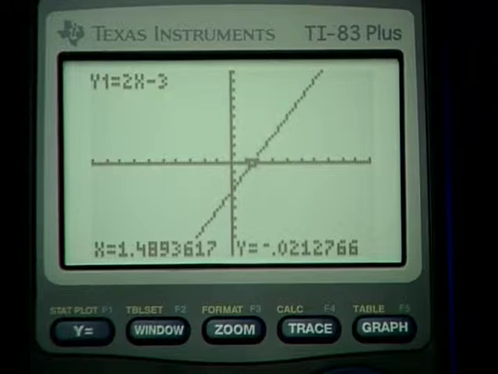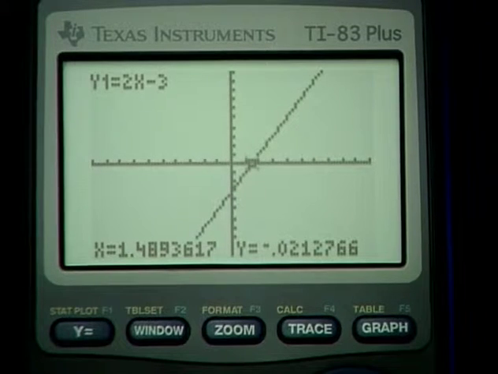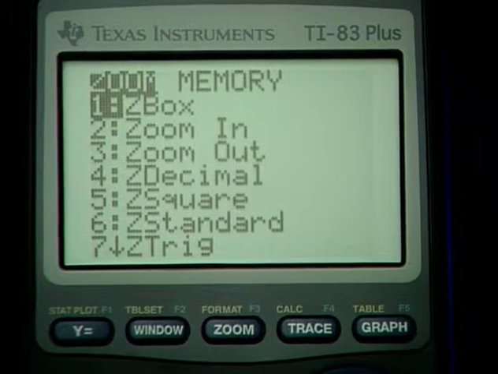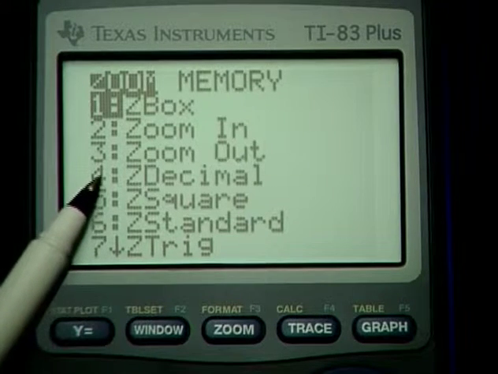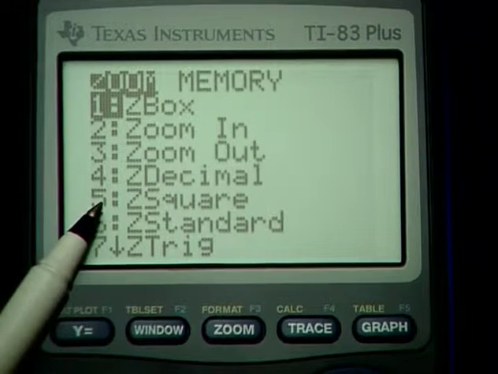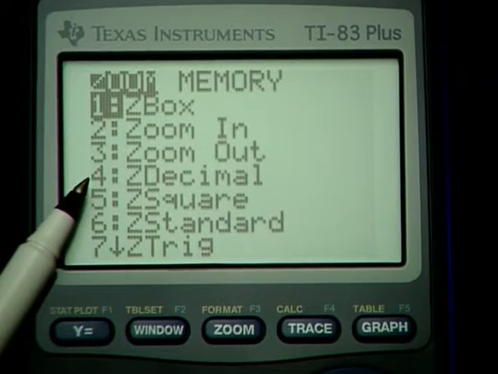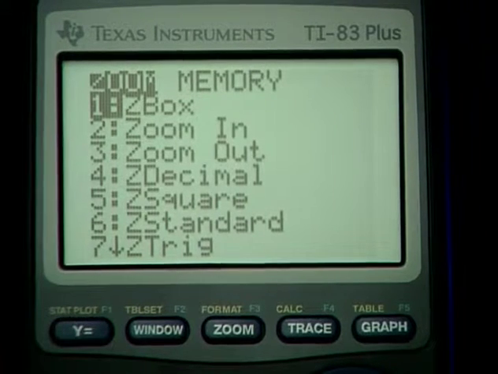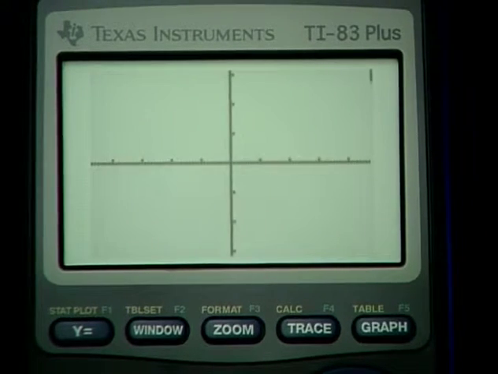For this graph, it turns out that the value here is a friendly decimal. It's just a little short decimal number. And so we need to just change the one little feature on the calculator. I'll go to zoom. And I can do a couple of things. I can press either item 4 or item 5, I think, and accomplish this. But I'm sure I can accomplish it by pressing item 4. Item 4 is ZDecimal.